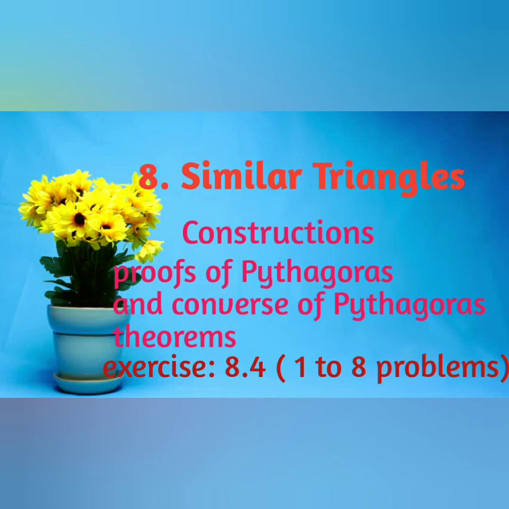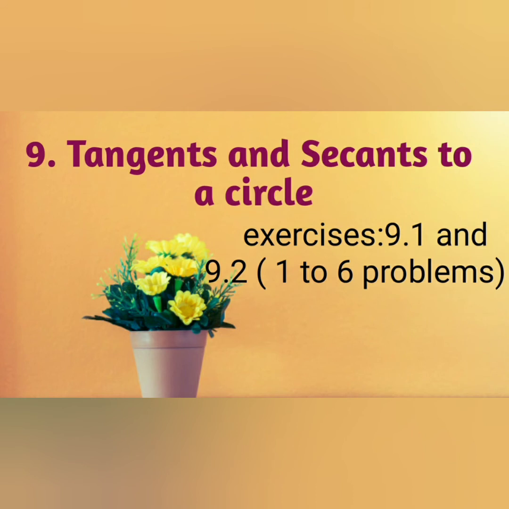Exercises 8.1, 8.2 up to 9 problems and exercise 8.3 are deleted for this academic year. So you prepare this portion only: constructions and Pythagoras theorem, converse of Pythagoras theorem. In the 9th chapter, tangents and secants to a circle, just you prepare exercise 9.1 and 9.2 up to 6 problems only. And you learn related concepts of exercise 9.1 and 9.2.